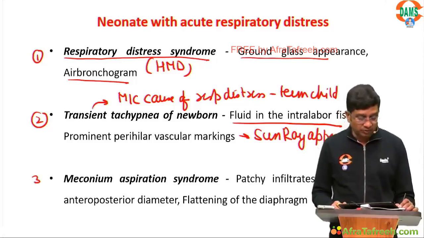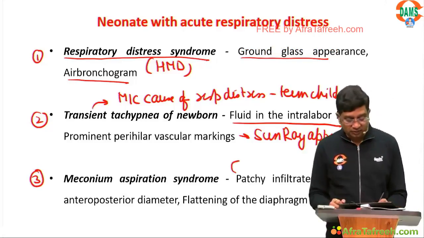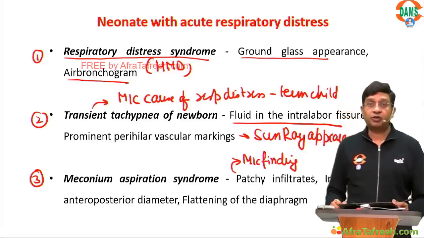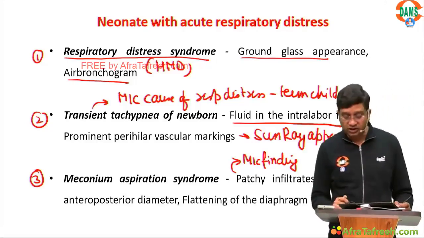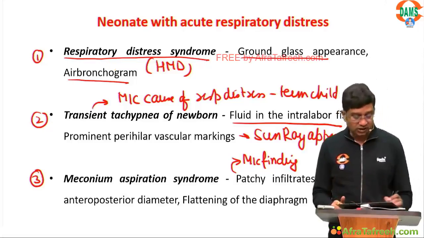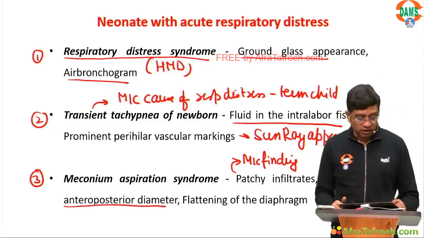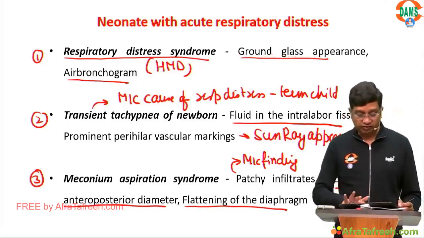In meconium aspiration syndrome, the most common finding is patchy infiltrates. Apart from this, meconium can result in partial obstruction of the airways, leading to emphysema, so you can get increased anteroposterior diameter or flattening of the diaphragm. Just the 3 X-rays we wanted to say.